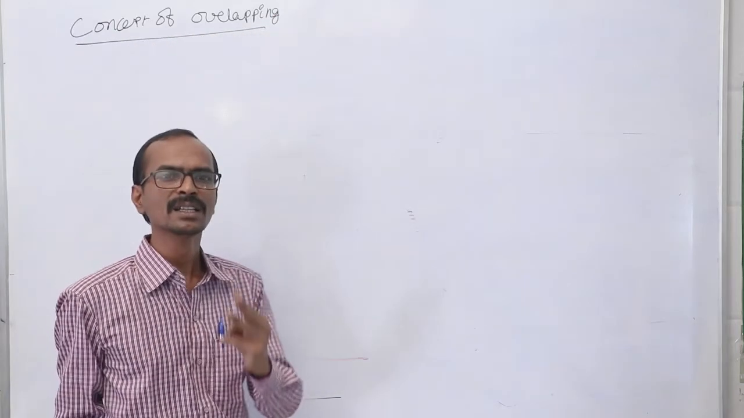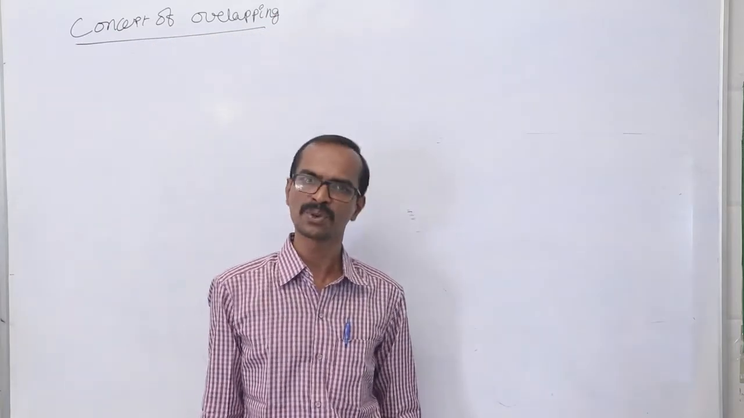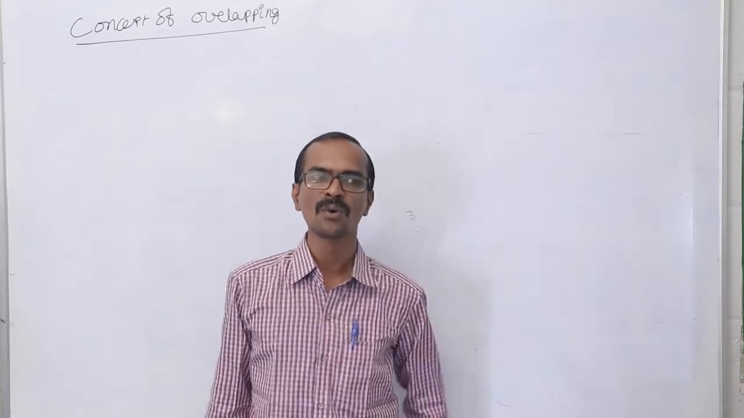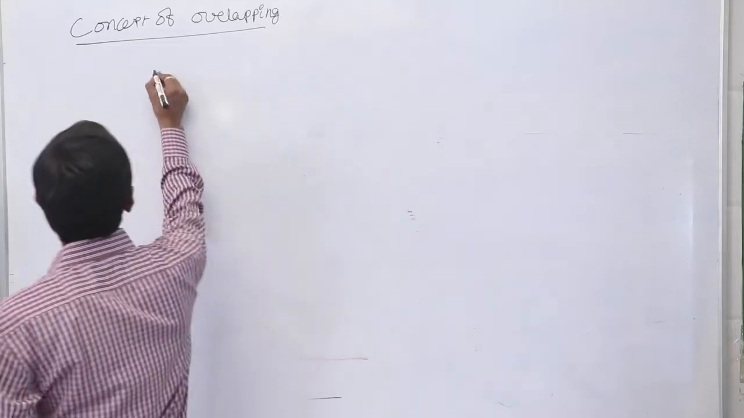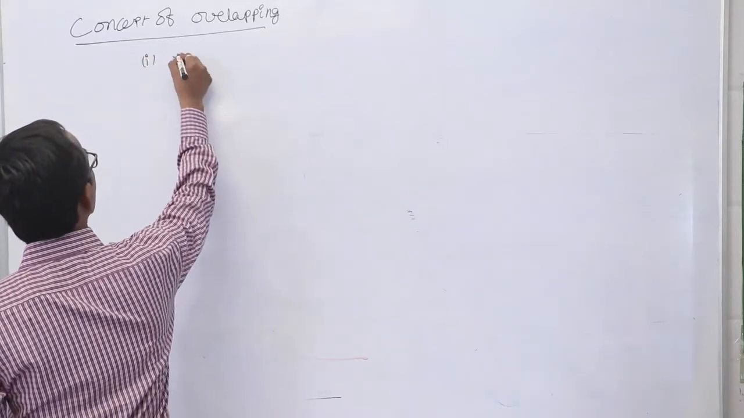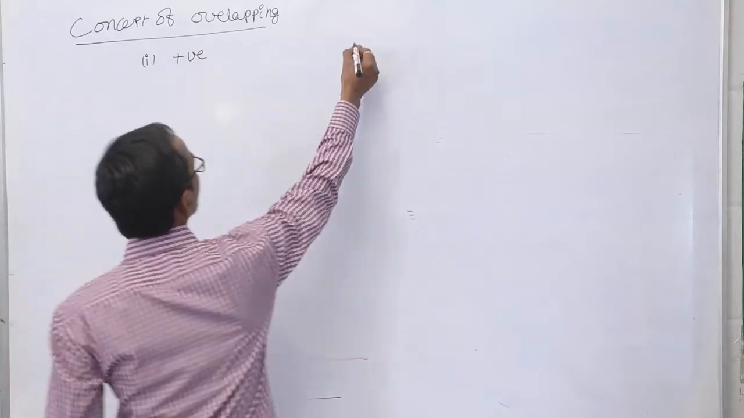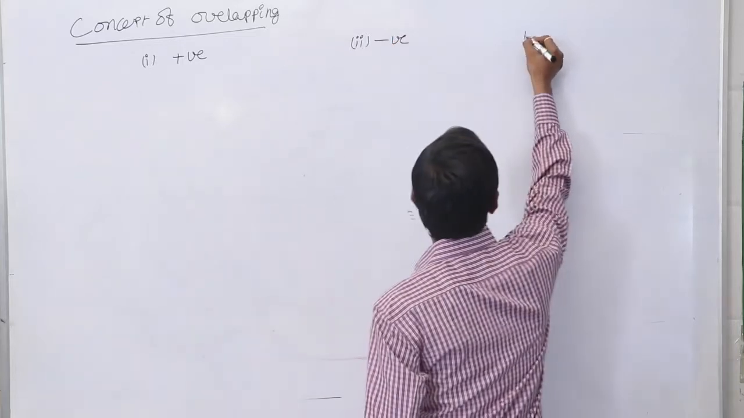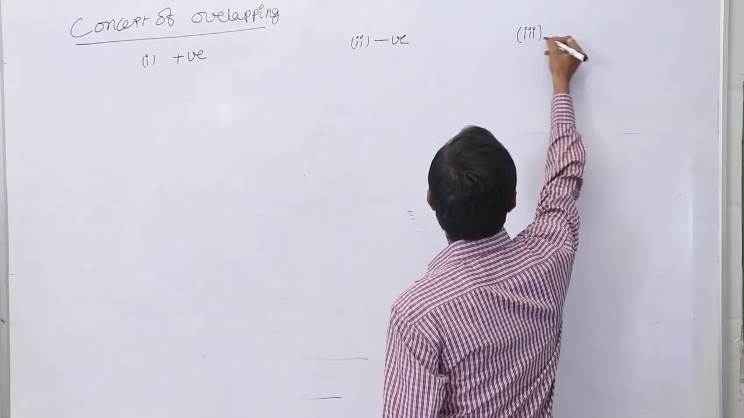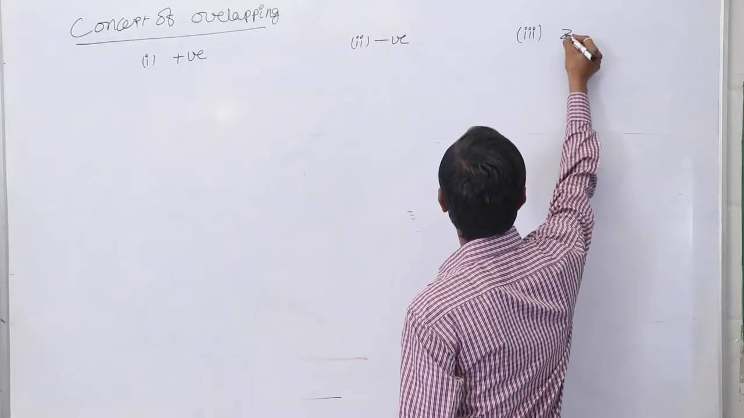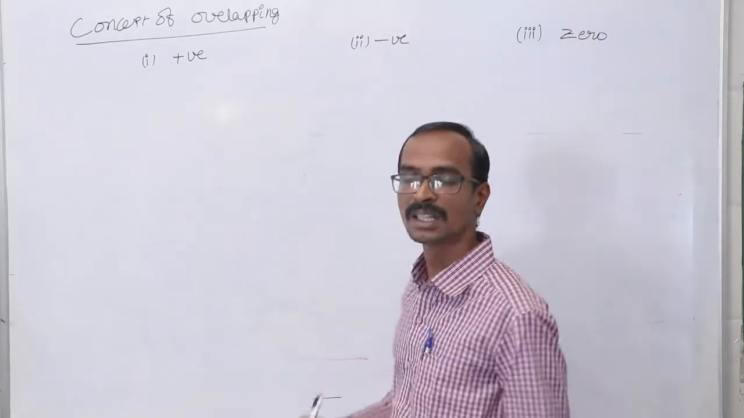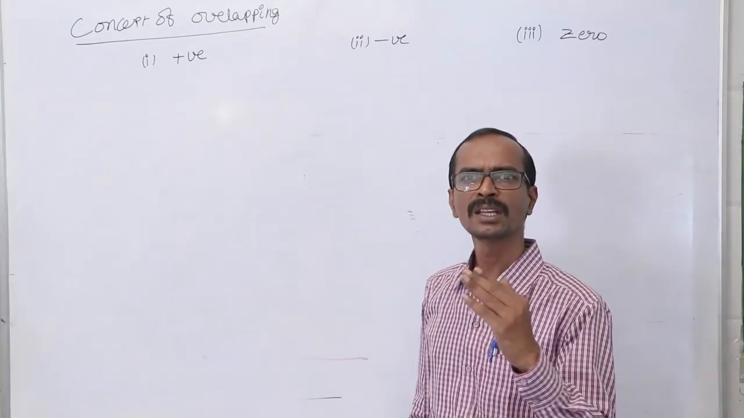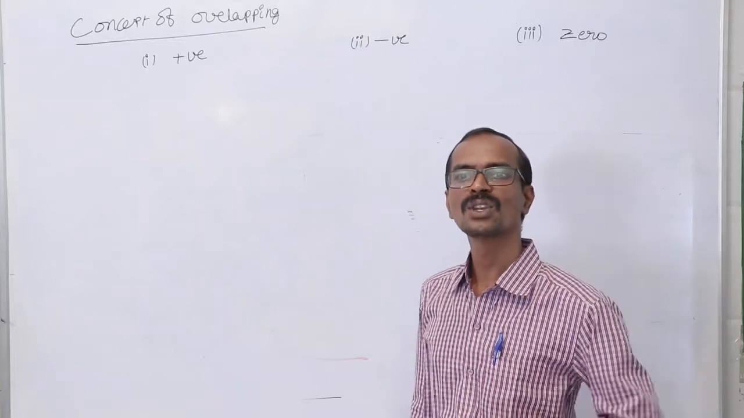Totally, we have three different kinds of overlapping process. How many kinds of overlapping process are there? Three different kinds. The first one is the positive overlapping, the second one is the negative overlapping, and the third one is the zero overlapping. So during the formation of a covalent bond, we can observe these three kinds: positive overlapping, negative overlapping, and zero overlapping.